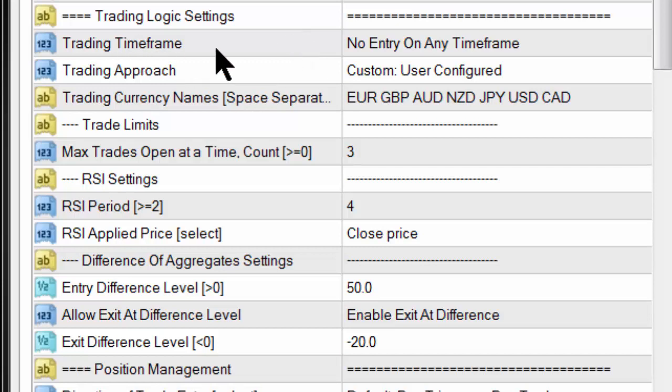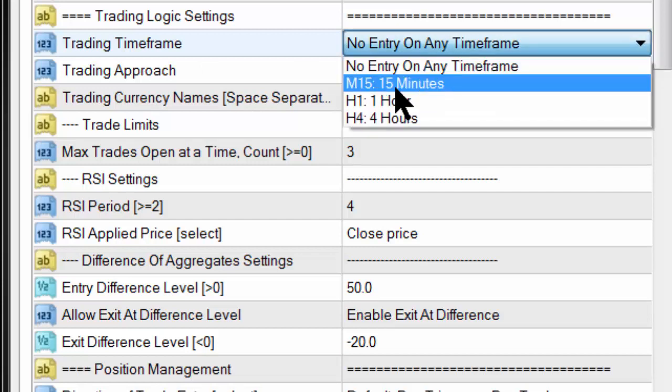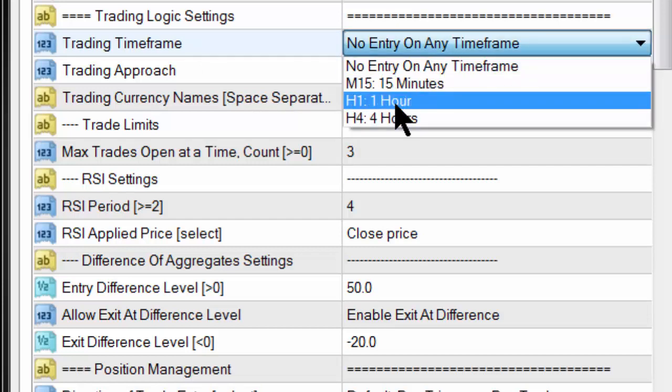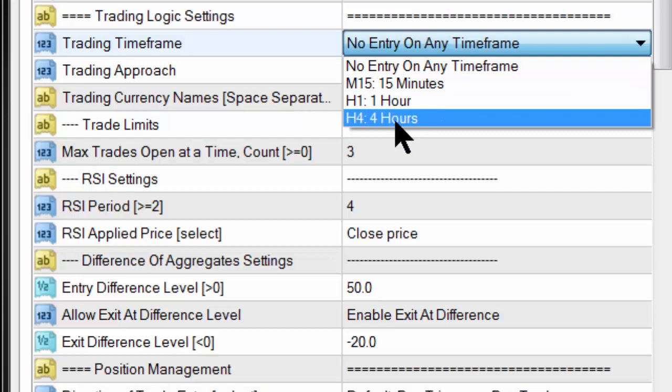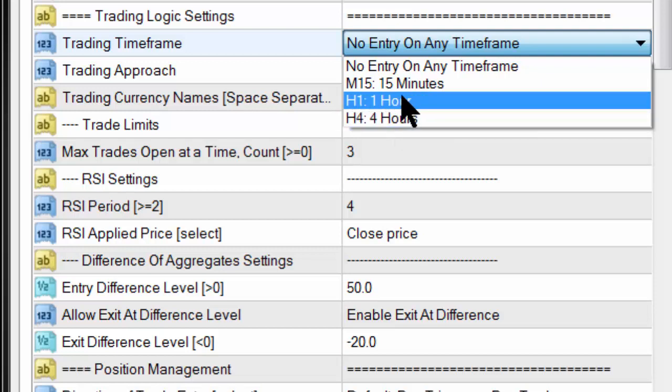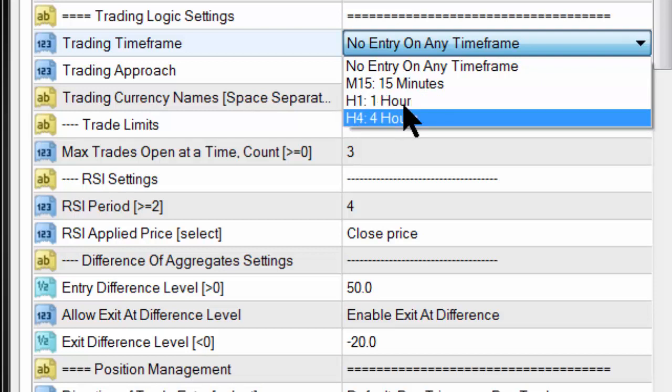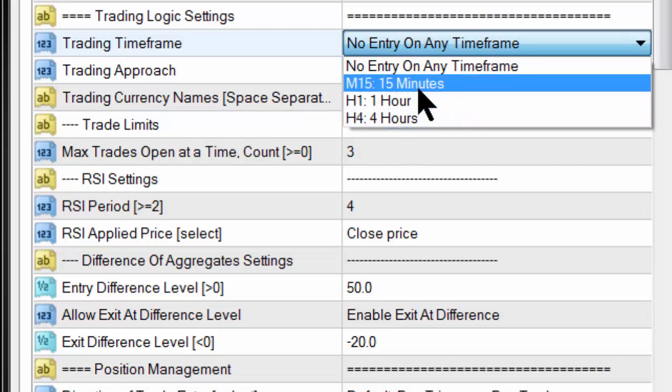The time frame setting is one where you can choose to try the 15-minute, the 1 hour, and the 4 hour. We're not recommending 5-minute trading at all. We know from experience that 5 minutes is totally inaccurate, but the 15-minute, 1 hour, and 4 hour time frames are accurate. So there's a choice of 3 time frames.